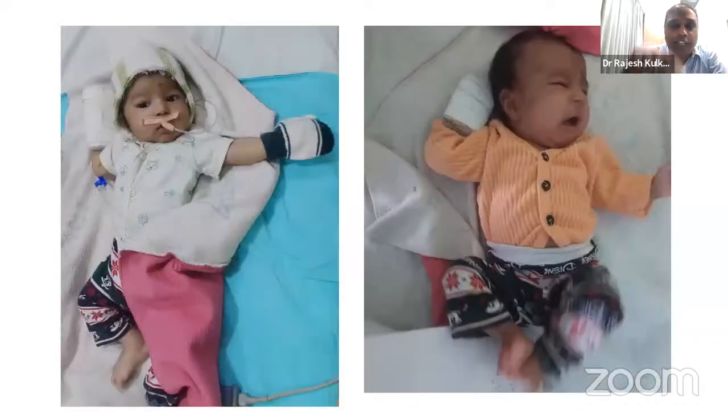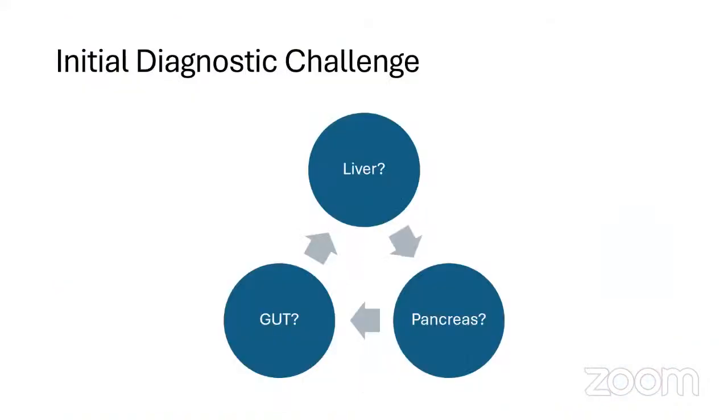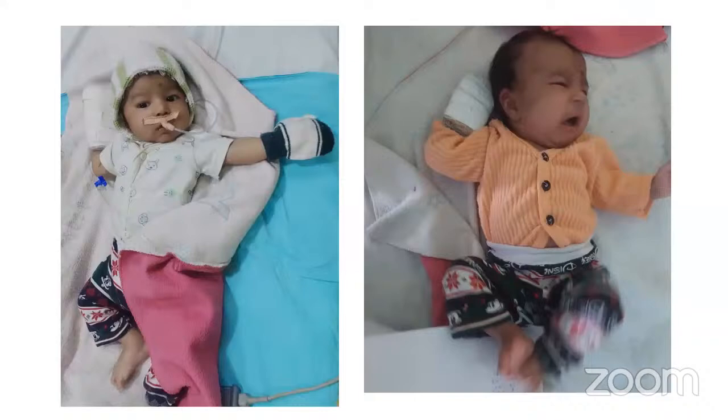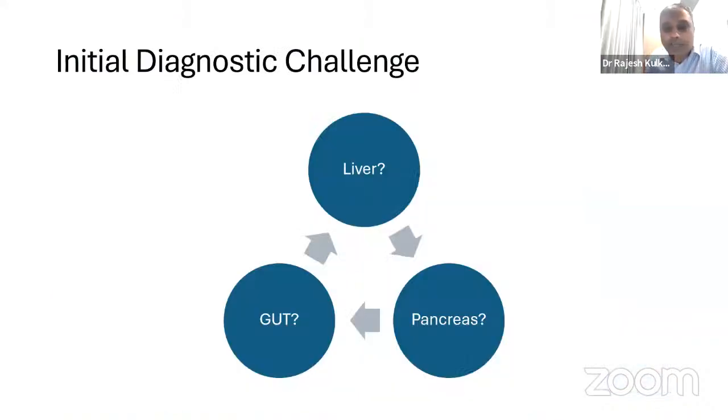So this is the child. You can see the child's weight gain is excellent. The baby looks quite chubby now. This baby is now nearly 7 months old. The last follow-up we had was around 4 months of age, and then the baby went to some other pediatrician in private practice, and they stopped Creon tablets completely, and just some supplements were given.